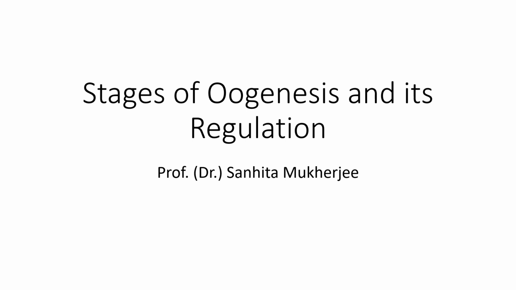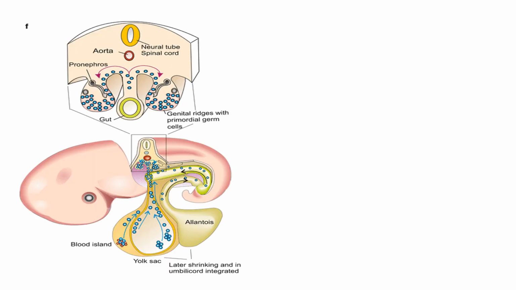The topic of discussion is stages of oogenesis and its regulation. The primordial germ cell or oogonia migrate from the yolk sac of the embryo to the genital ridge at about the 6th week of gestation.